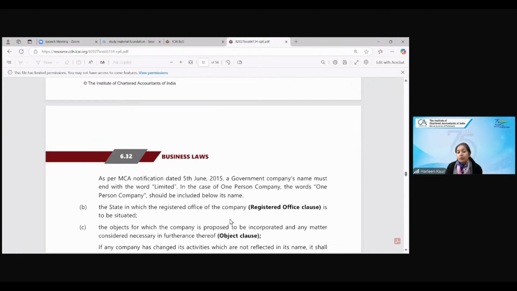Government company must end with the word limited. Okay, government company will end with the word limited.